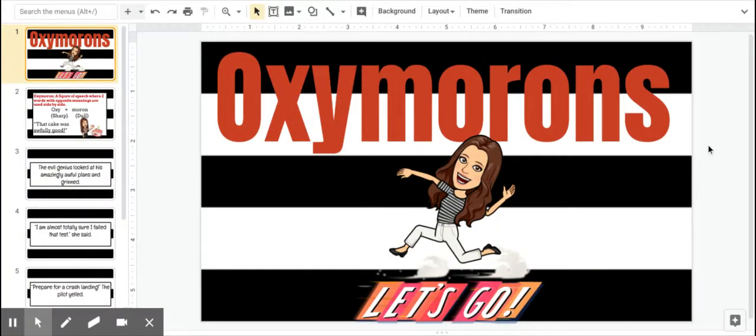We are still in figurative language, and today we're learning about oxymorons. I love oxymorons. I think they're so funny. And what's funny about them is that we use them all the time and we don't even know it.